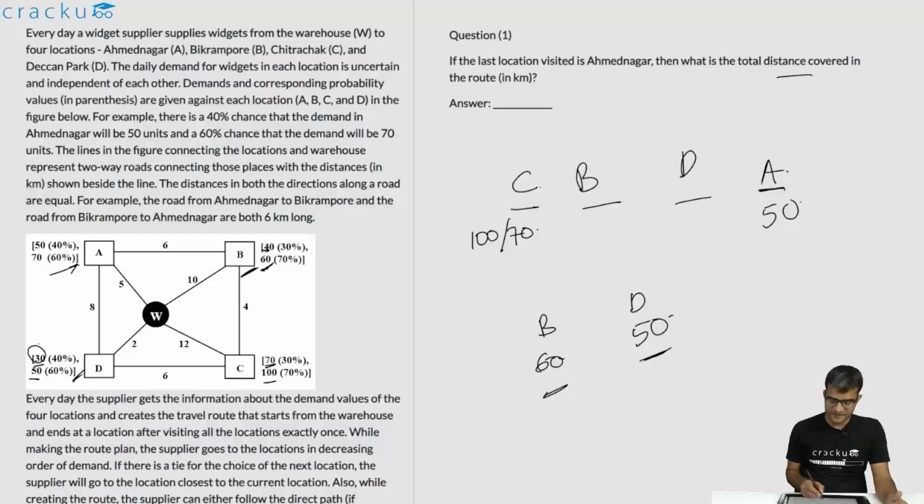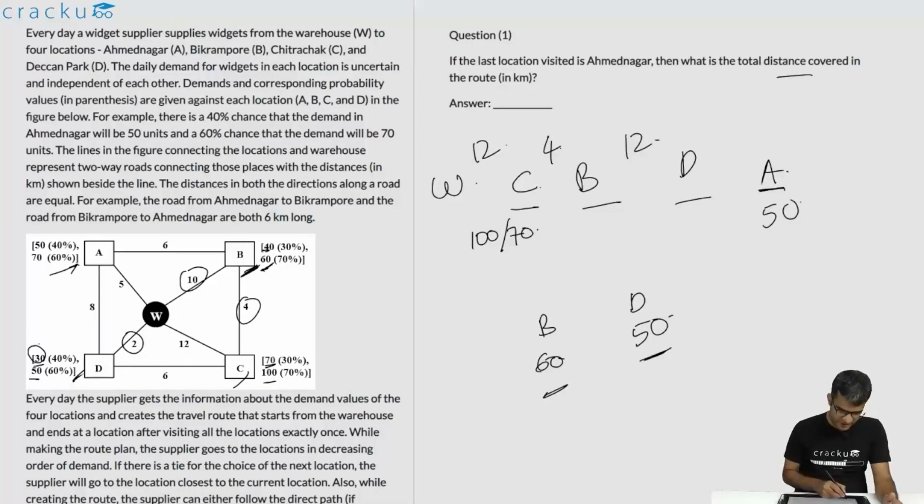And this is coming from the warehouse. So this is the order in which he visited and supplied all his parts. What is the distance from W to C? The distance from W to C is 12 kilometers. What is the distance from C to B? Distance from C to B is 4 kilometers. Distance from B to D? From B to D is 10 plus 2, that is 12 kilometers.